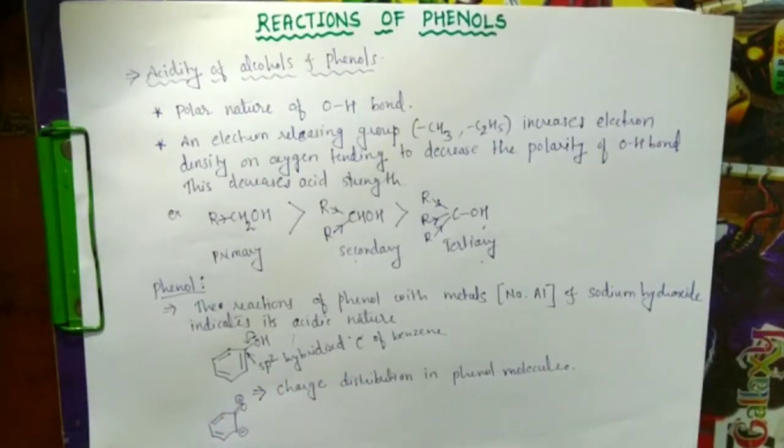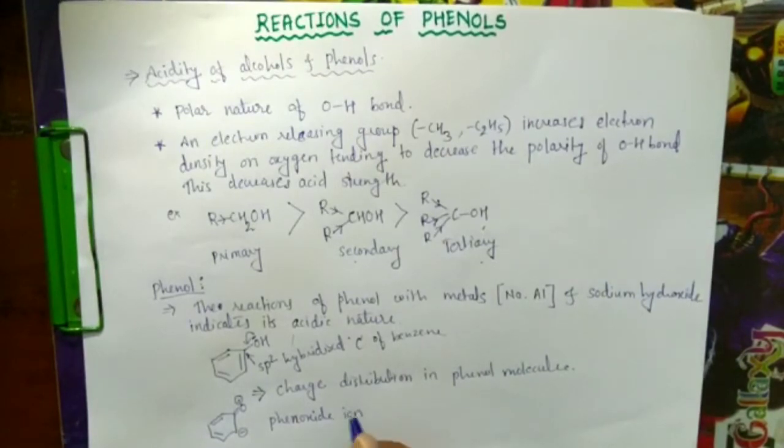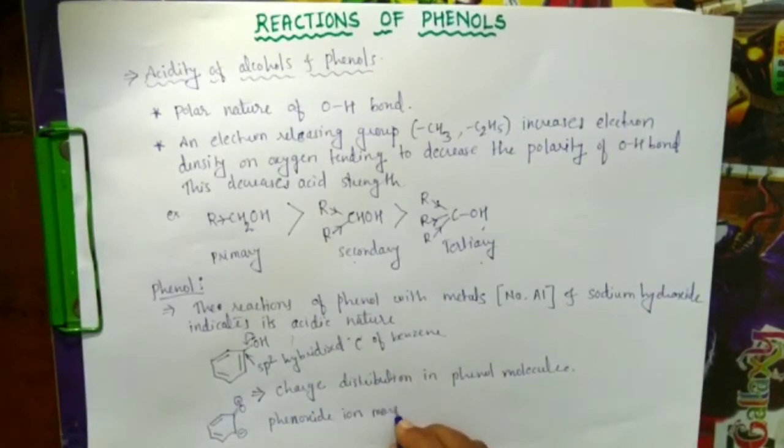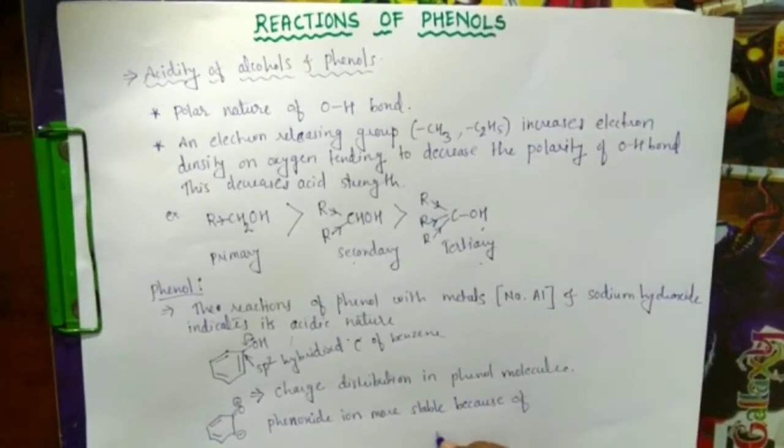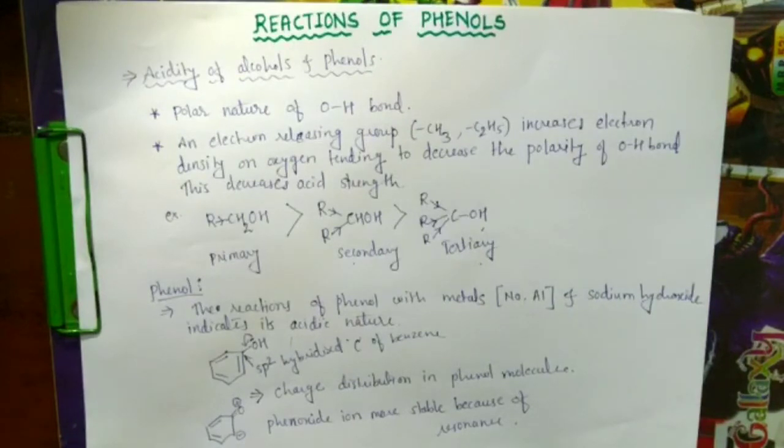The phenoxide ion, which is formed by loss of hydrogen, that is H plus, is more stable because of resonance. So phenol is more acidic. This is all about the acidic character of alcohols and phenols.